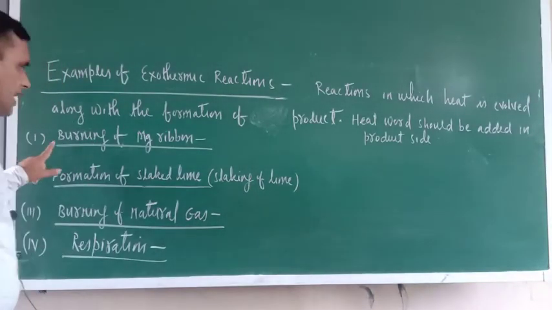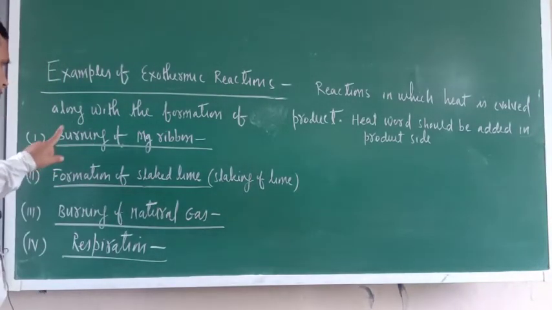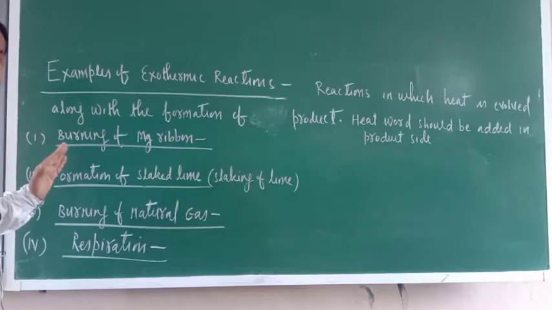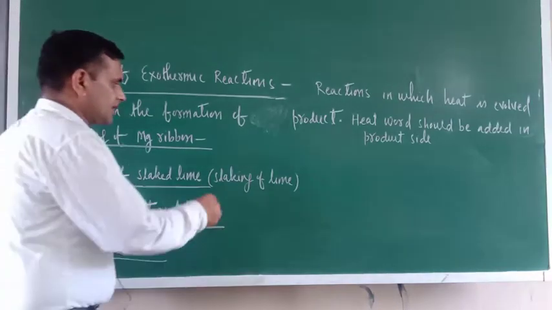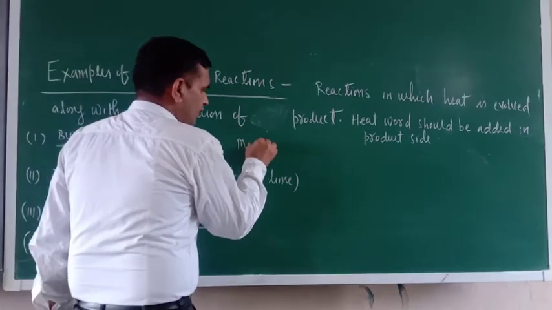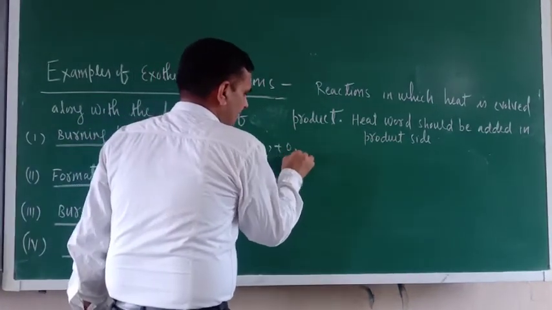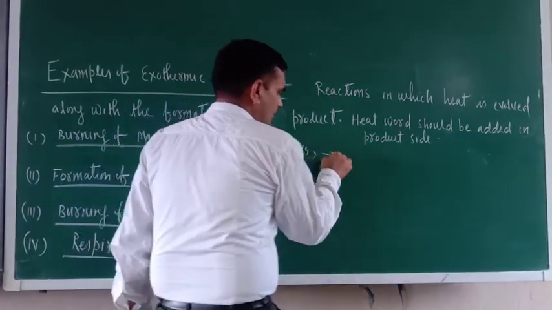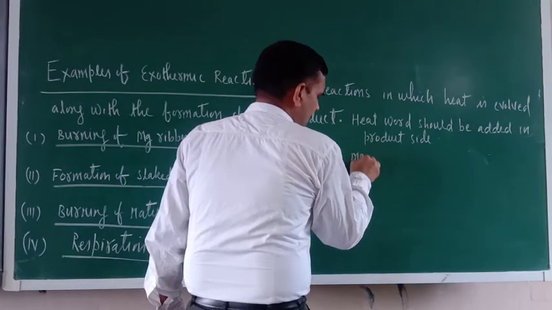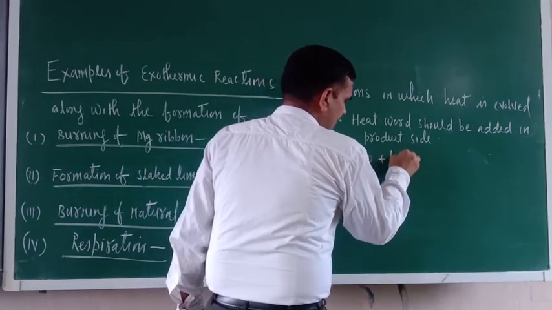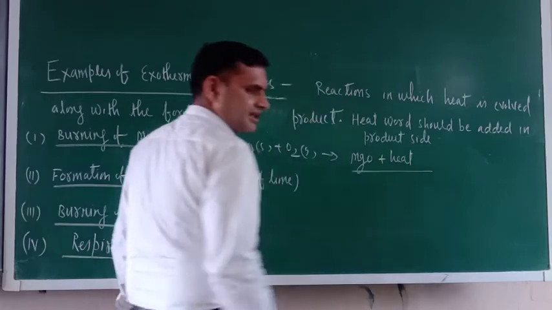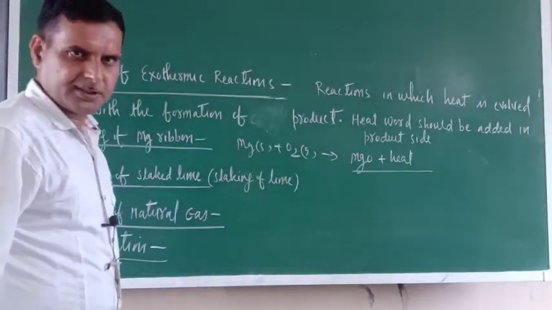So just try to understand. These are the examples. Burning of magnesium ribbon is an example of an exothermic reaction. How? Just see. When magnesium ribbon burns in air, it produces magnesium oxide plus heat, so it is an example of an exothermic reaction.